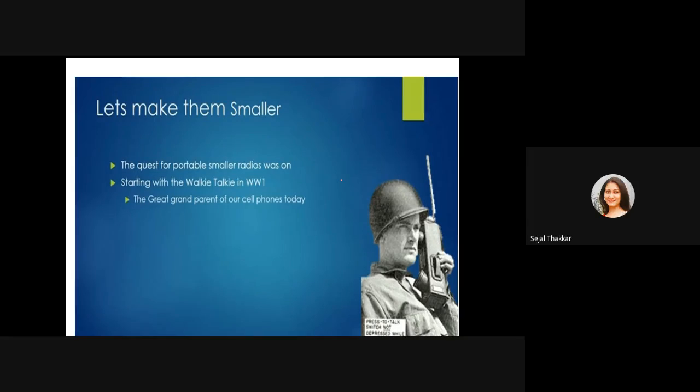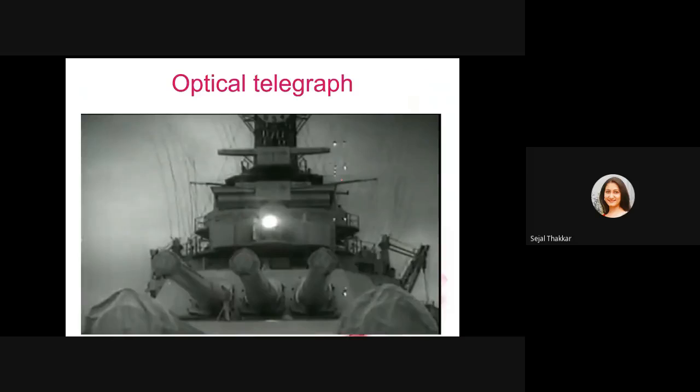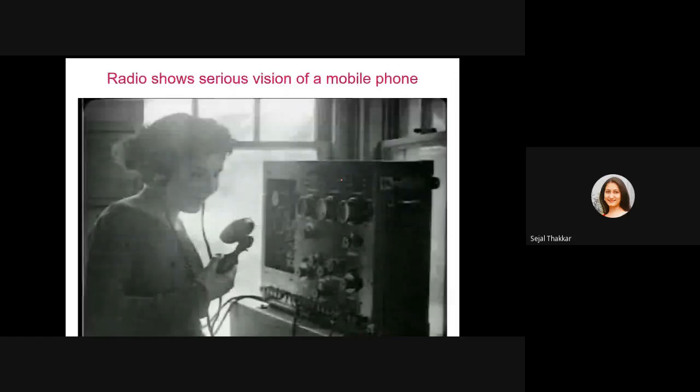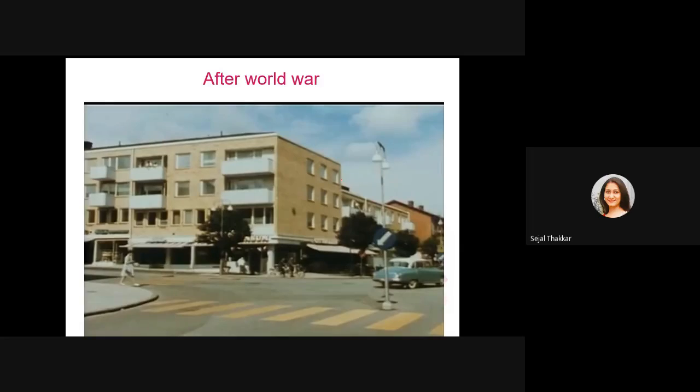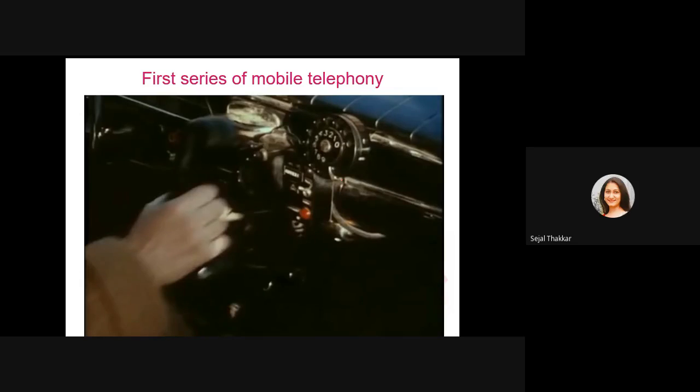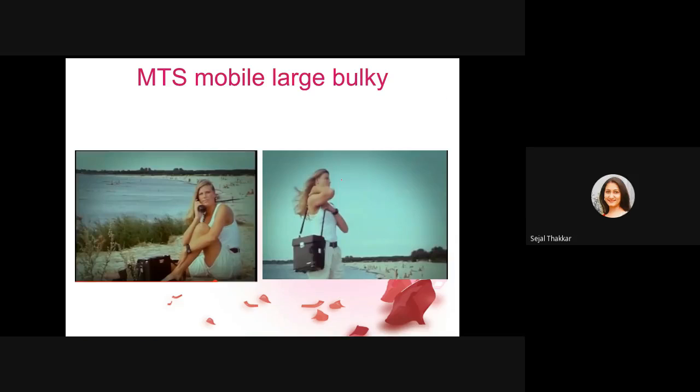It was half duplex communication, only one way at a time. They could talk with each other only one at a time. They used this during the World War. So radio showed a serious vision of a mobile phone. After the World War, they started the first series of mobile telephony.